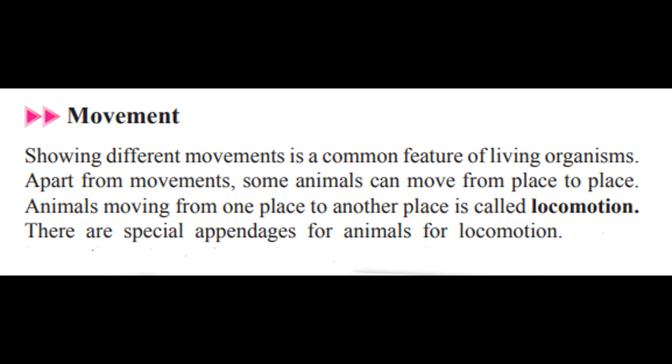So we can move our entire body from one place to another place. Have you ever seen plants locomote? They cannot, right? Because they are fixed to one place. When it comes to locomotion, there are different types, different ways or different means that animals show this locomotion. So we will see into that.